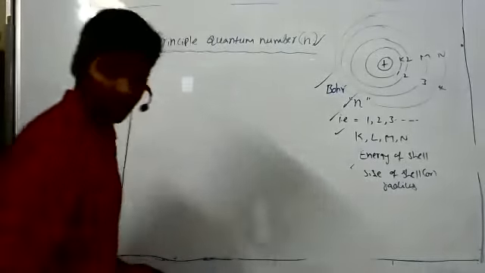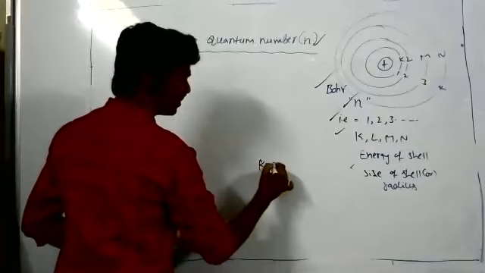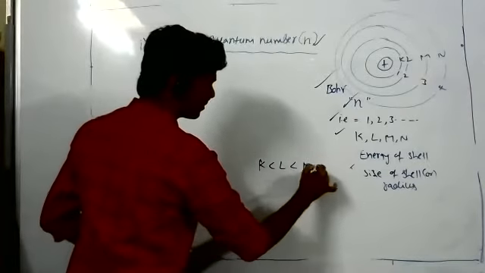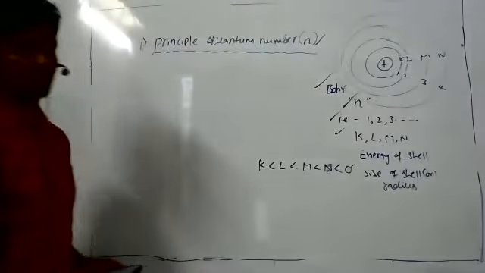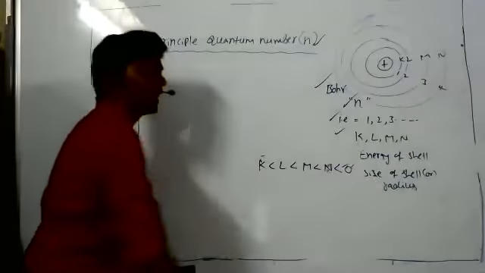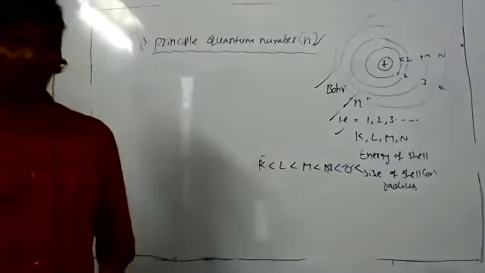And one more point, the energy of shells. These are K, L, M, N, right? The energy of the main shells is in this order only. So the K shell has low energy, the O shell has high energy. So if further shells are possible here, P, Q.